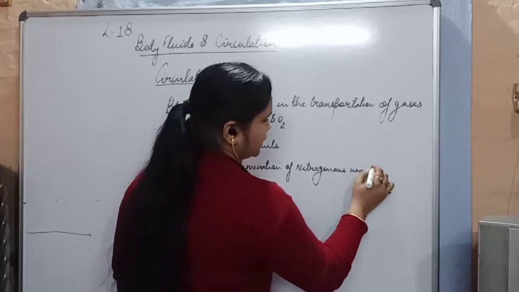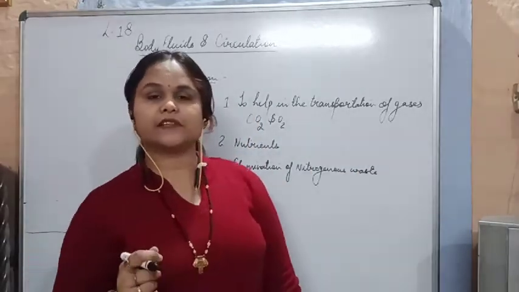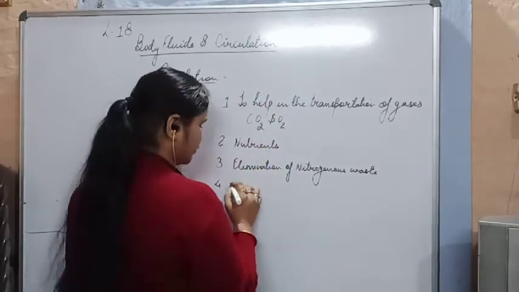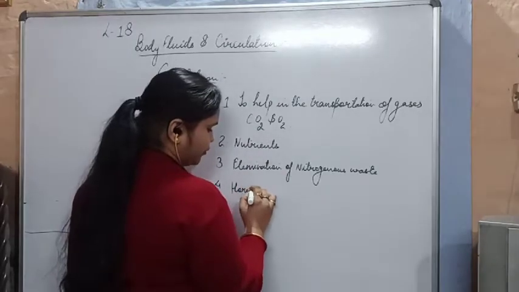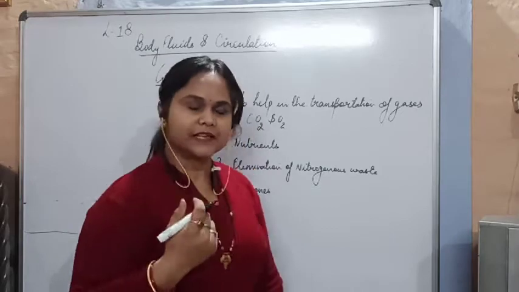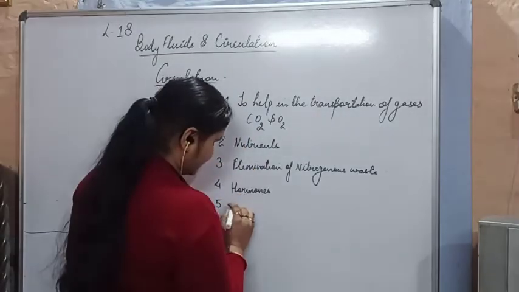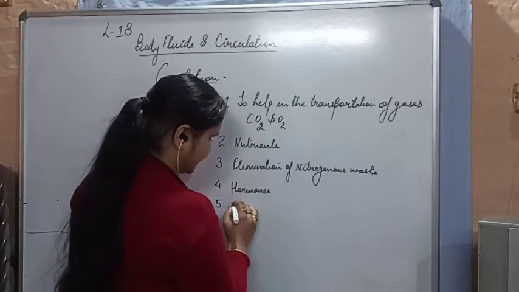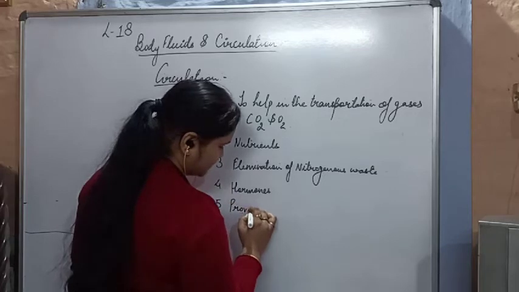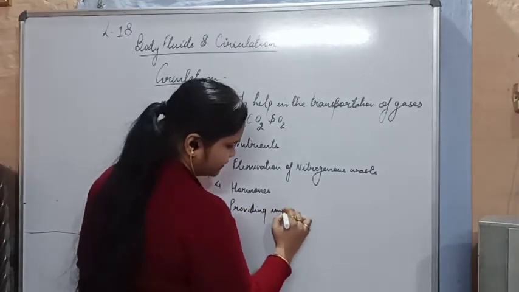After that, we know that there are endocrine glands which directly pour their secretion into the blood, and the secretions are hormones. So hormones are also transported with the help of the circulatory system. Then there are certain other functions also performed by the circulatory system, such as providing immunity.